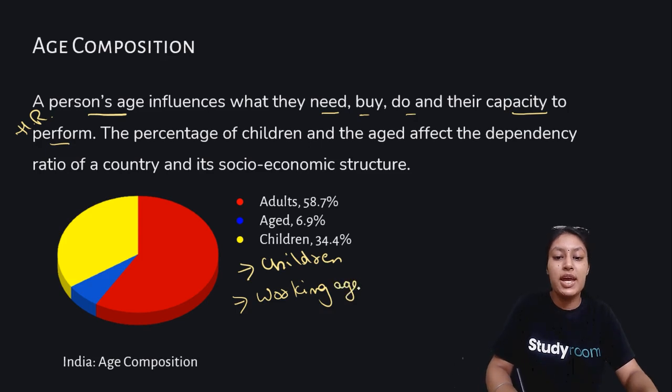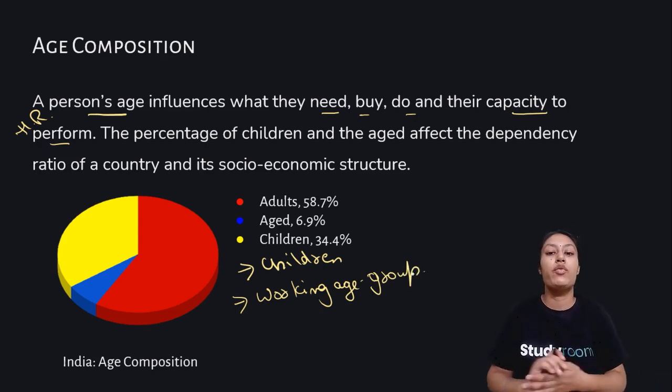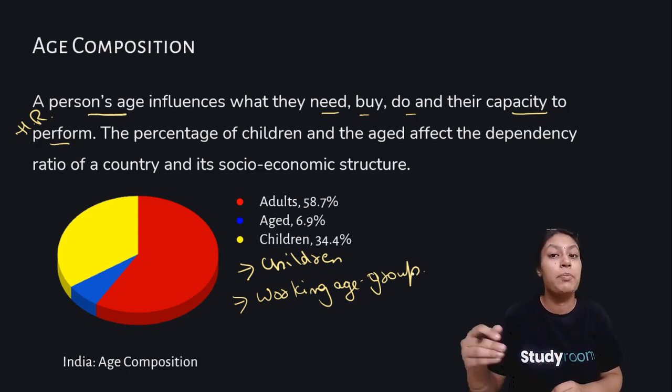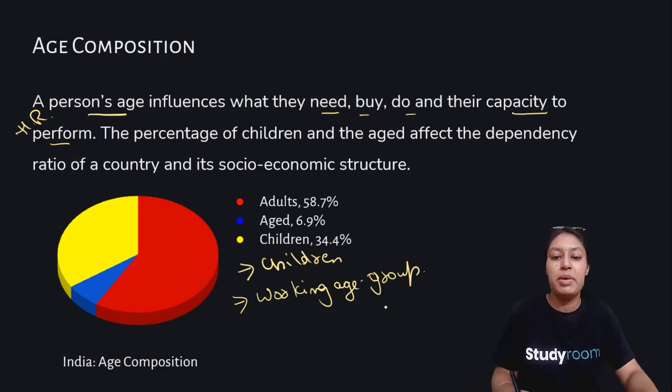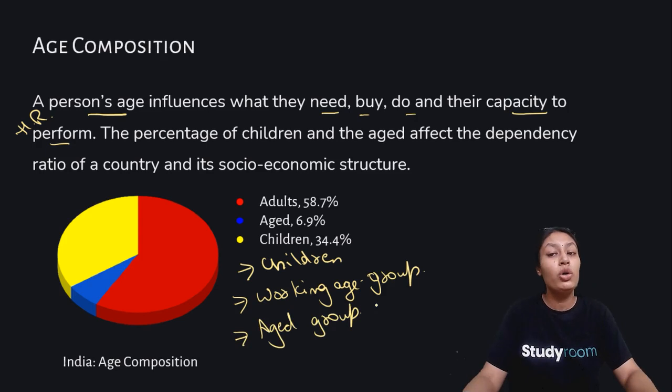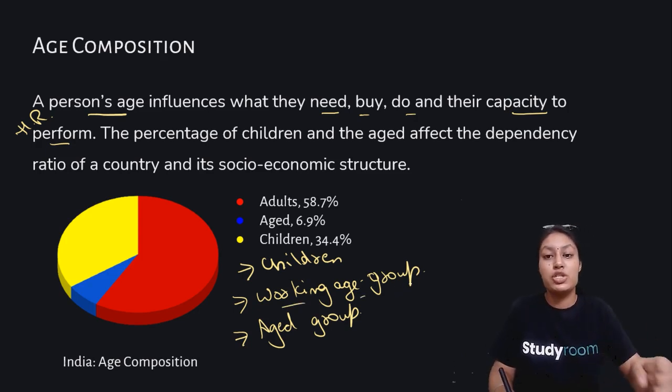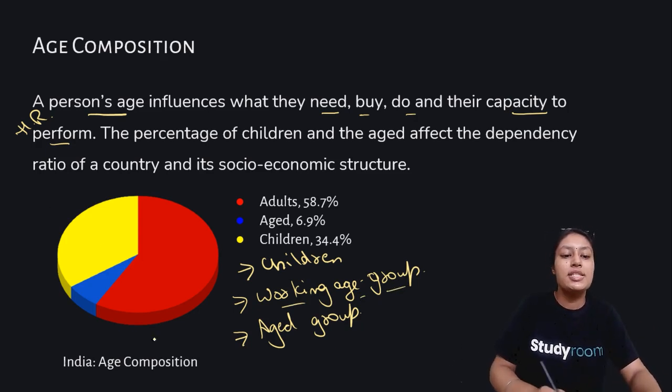The working age group involves people who usually earn for themselves and are not dependent upon anyone. For example, children are obviously dependent upon the working age group. And third, we have aged. The aged group involves oldies, who are again dependent upon the working age group. So this factor of working age group, and understanding how much working age group we require in our country, is very, very important.